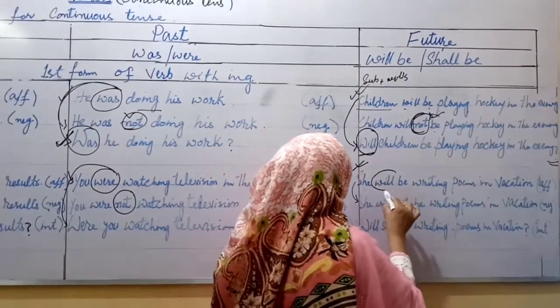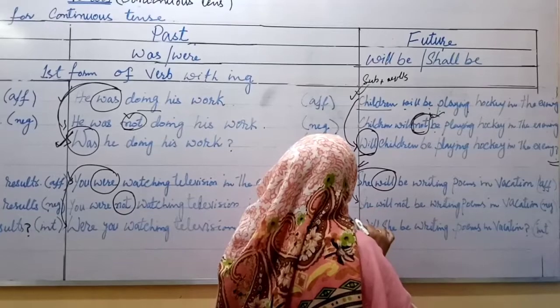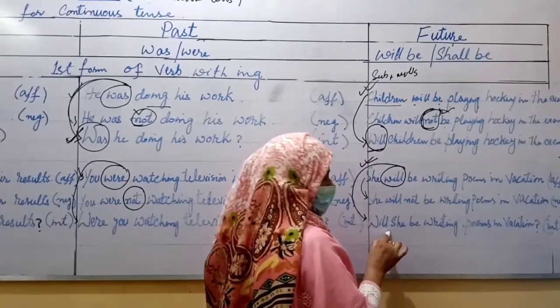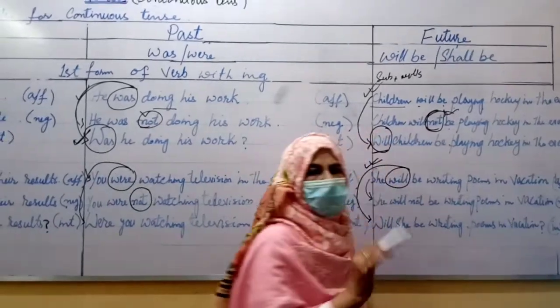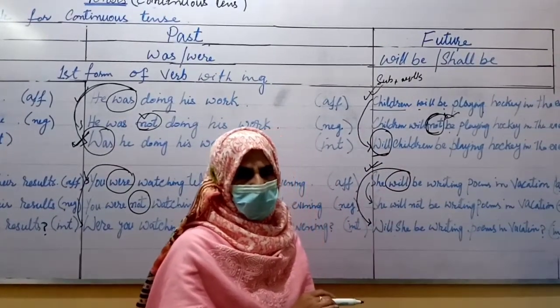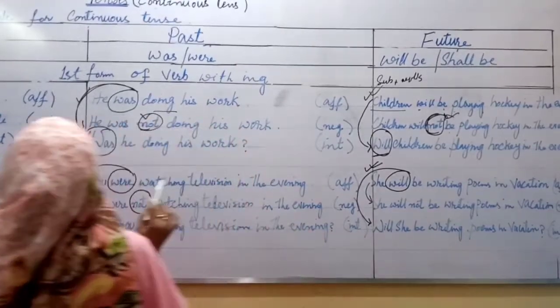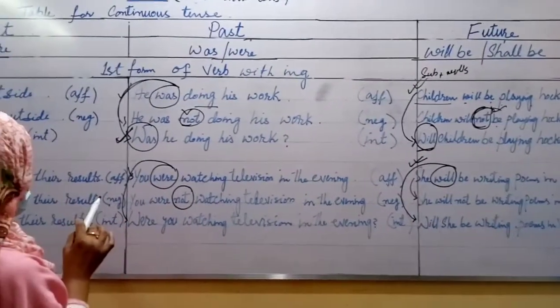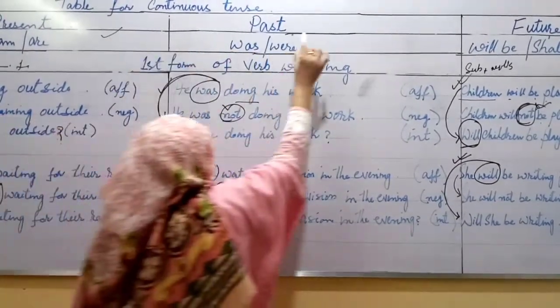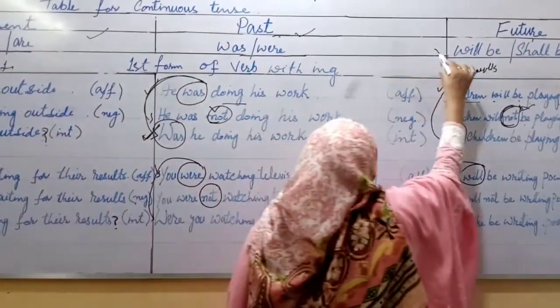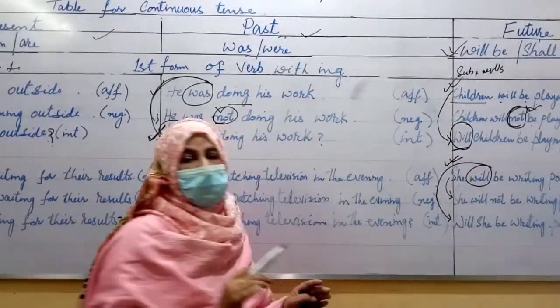You will move this helping verb, auxiliary verb, to the beginning of the sentence as I have written here. Will she be writing poems in vacation? Question mark. Okay, beta? So the explanation and structure of present continuous tense, past continuous tense and future continuous tense end here.